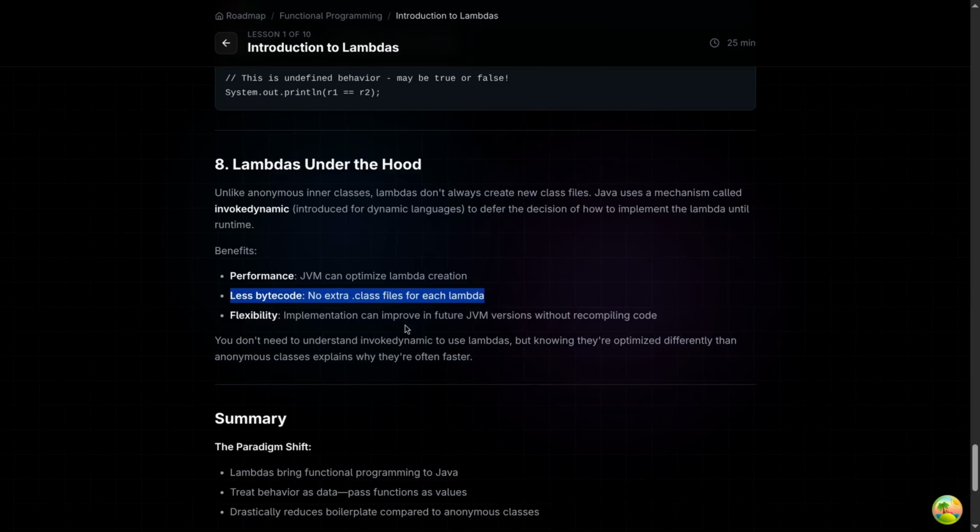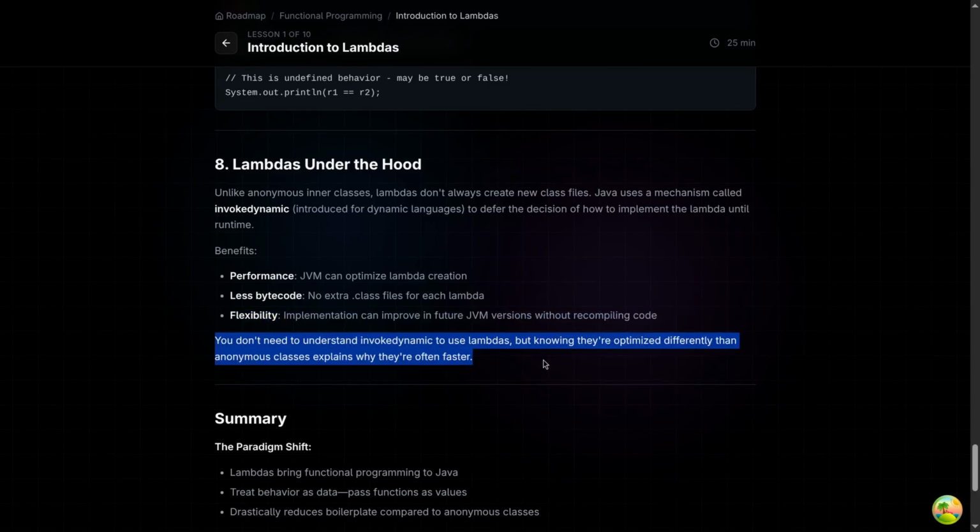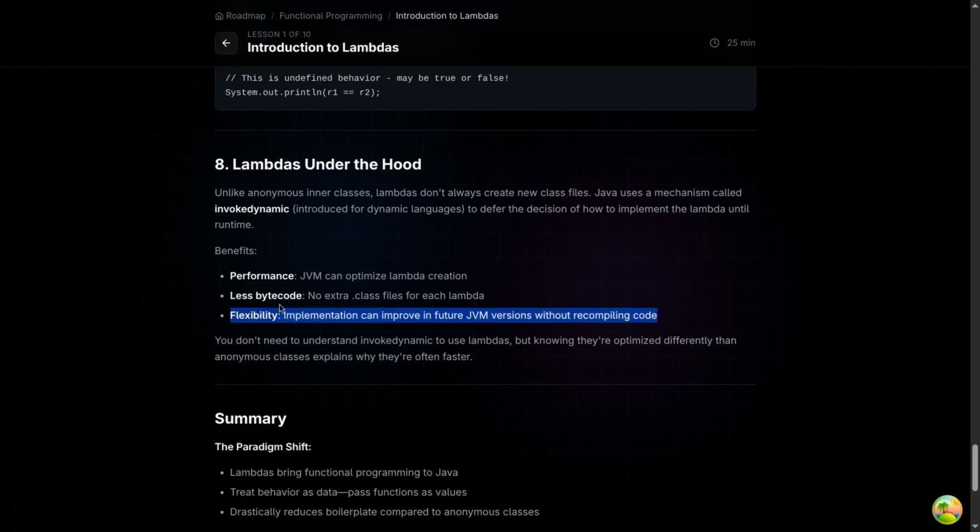Flexibility: implementation can improve in future JVM versions. So you don't need to understand invokedynamic to use lambdas, but knowing they are optimized differently than anonymous classes explains why they are often faster. This is very important. If in future versions the JVM finds a new way to implement our lambdas, then our previous code will also get the advantage from that implementation directly.